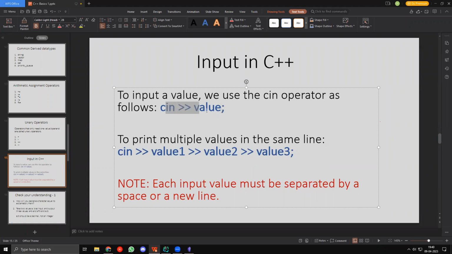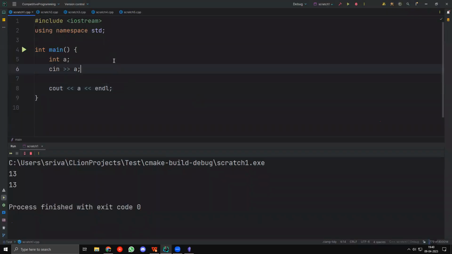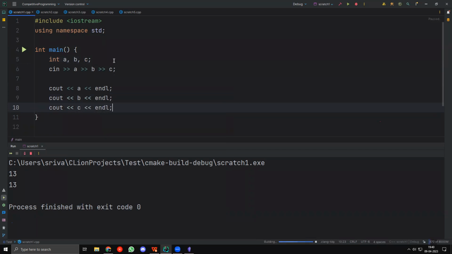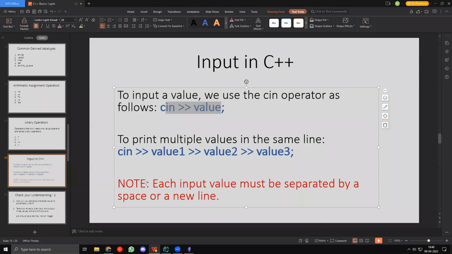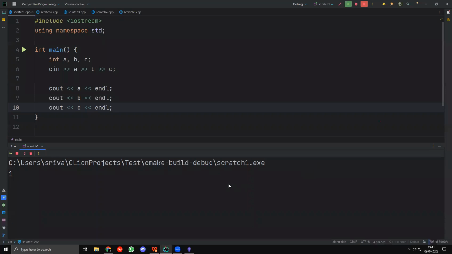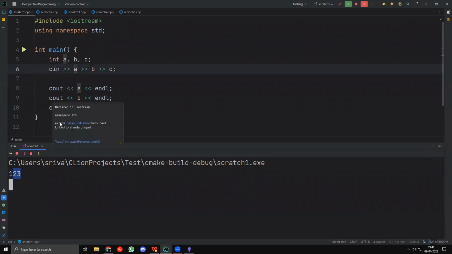Okay, so similar to cout, we can actually take multiple inputs at the same time. If you have A, B, C, you can input A, B, and C like this. And let's try outputting A, B, C here, right? Now, one important thing to note is that each input value must be separated by a space or a new line. You cannot separate it by just nothing. You cannot give C++ 123 and assume that it will say 1 is equal to A, 2 is equal to B, and 3 is equal to C, right? That is not possible, unfortunately.